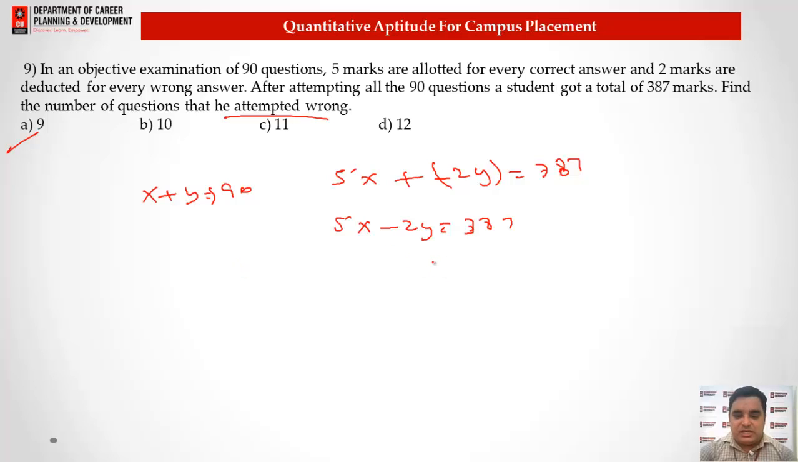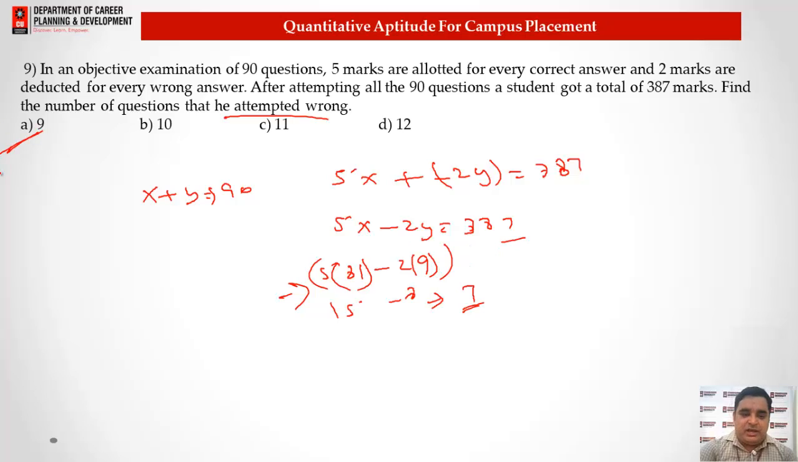Why can we say this? Because if I put 9 here, 9 into 2 minus 5 into 81. So now we know 9 into 2 is 18, here we have minus 8, and 5 into 81 gives 5 as the unit digit. 15 minus 8, we got 7 as a unit digit. We are not calculating all of this, we just focus on the unit digit. And for the unit digit we got 7 as the answer, like 387. So by this we can simply say option A, 9, is the correct answer for this question.